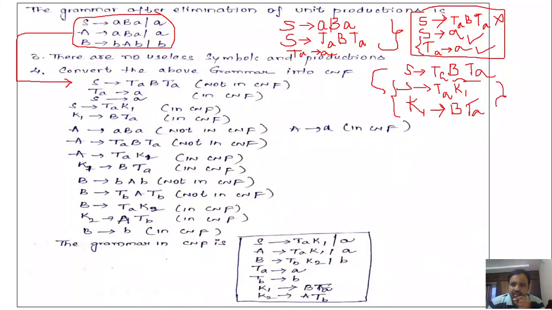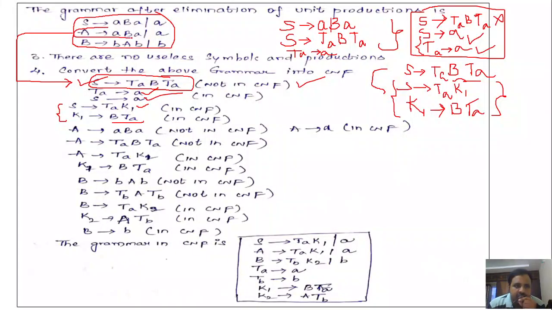If you observe this example, S denotes TA, B, TA, not in CNF. TA denotes small a, it is in CNF. S denotes small a, it is in CNF. So next we are bringing this S denotes TA, B, TA into the CNF. How are we writing? S denotes TA K1, K1 denotes B, TA. Now take the next production.